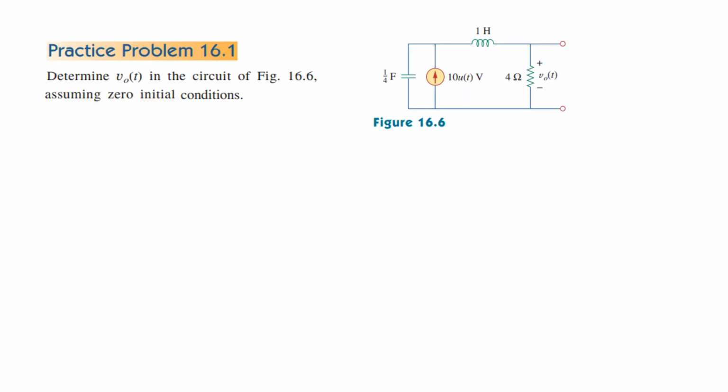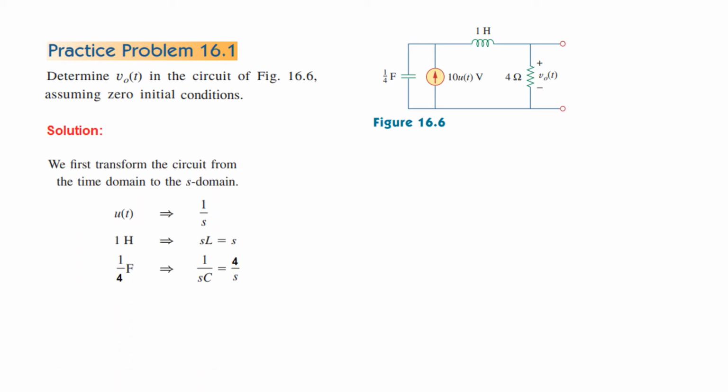So let's start with practice problem 16.1. Here we have to determine the output voltage v0(t), and we are assuming that the initial voltage or current is 0. The technique that we need to follow is that first of all we convert the time domain circuit into Laplace domain or S domain. We solve the circuit and then we revert back into time domain by taking the inverse Laplace transform.